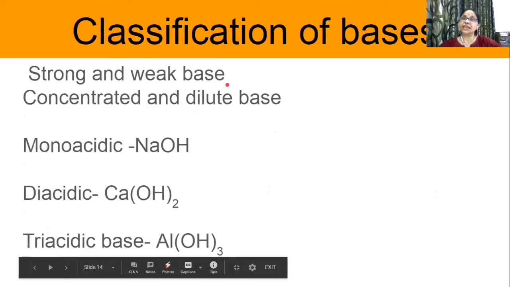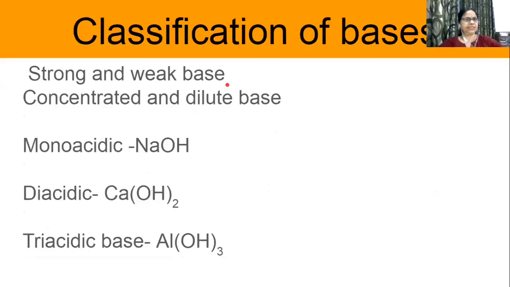The next is classification of bases. Bases are classified into strong and weak bases. Strong bases: potassium hydroxide, sodium hydroxide. When we talk about weak bases, magnesium hydroxide is a weak base. Aluminium hydroxide is a weak base. Next is concentrated and dilute base. Concentrated base, as the name indicates, means more base, less water. Dilute base means more water, less base.